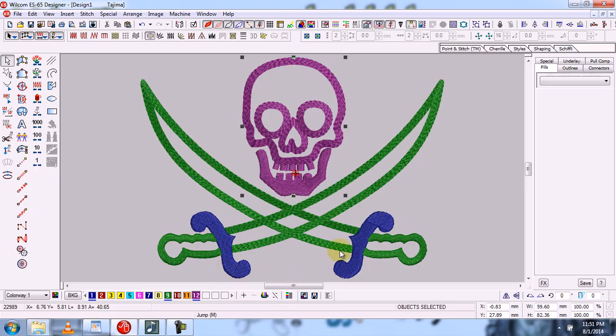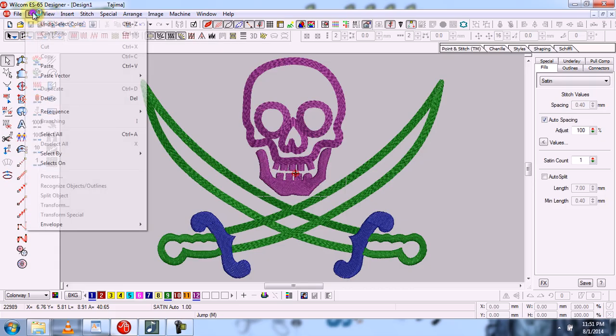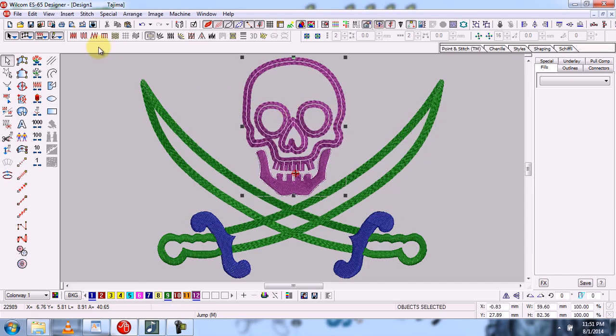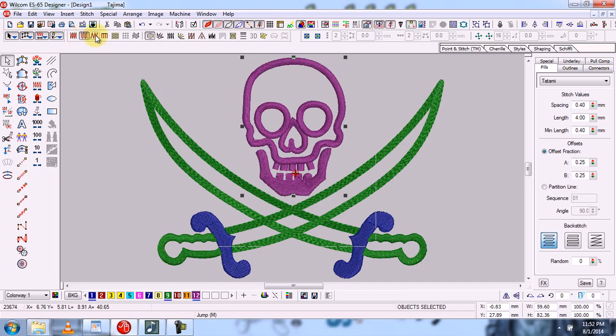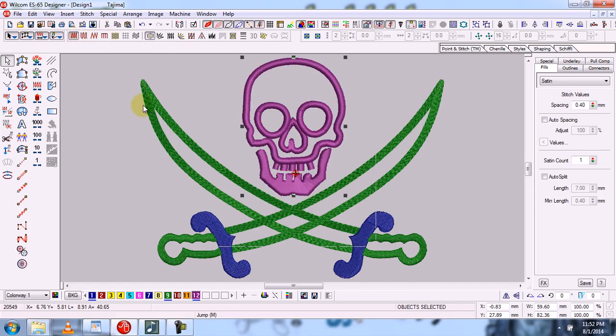So in this way we can select separate parts of the design which are made with the same color or the same stitches, and we can do anything after taking their selection. For example, I select this color and I want to change its stitches. You can see that it has changed to satin, tatami, zigzag, and stitch value. So the meaning is that we can do anything. It is a way of taking the selection.